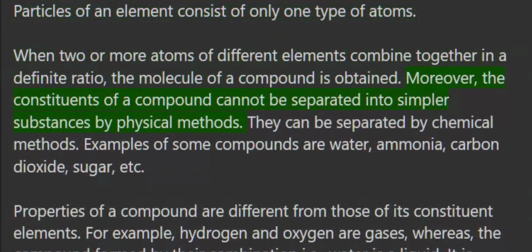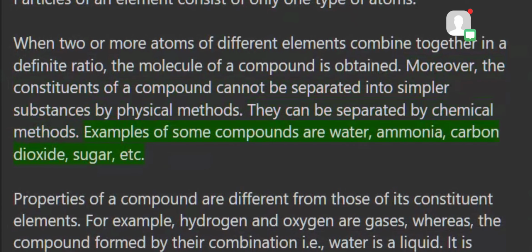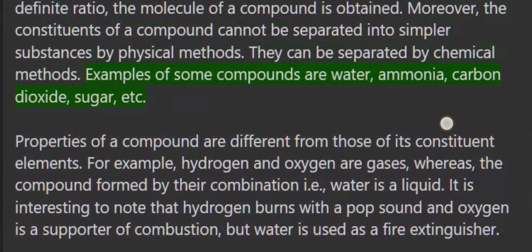Moreover, the constituents of a compound cannot be separated into simpler substances by physical methods. They can be separated by chemical methods. Examples of some compounds are water, ammonia, carbon dioxide, sugar, etc.